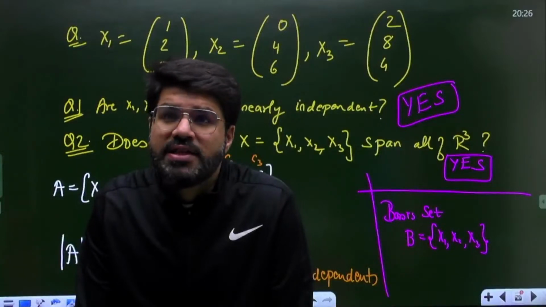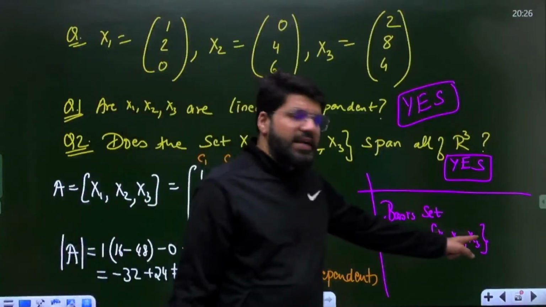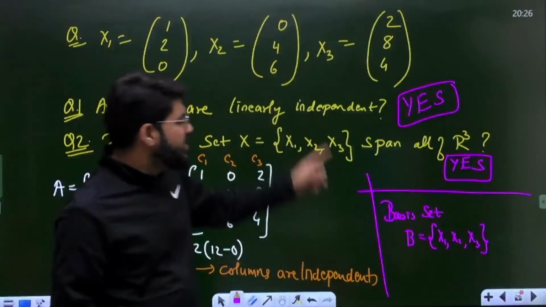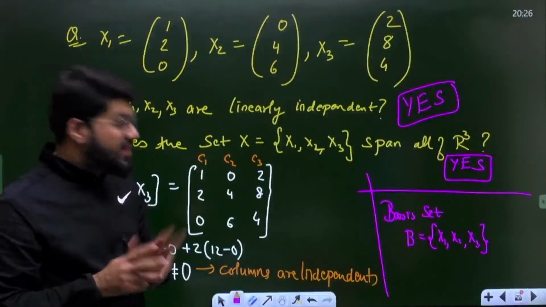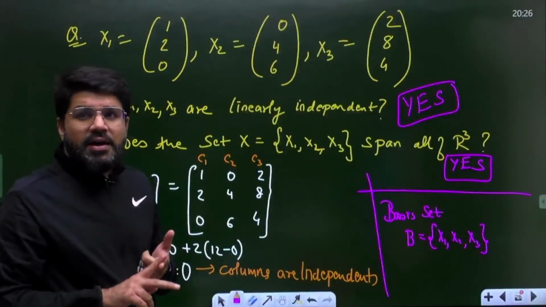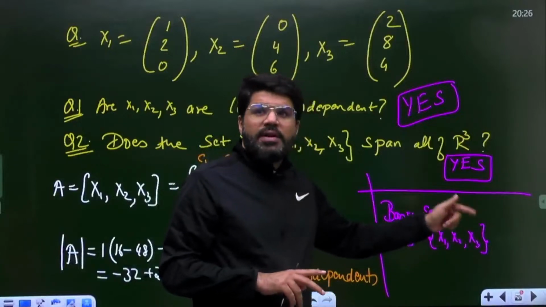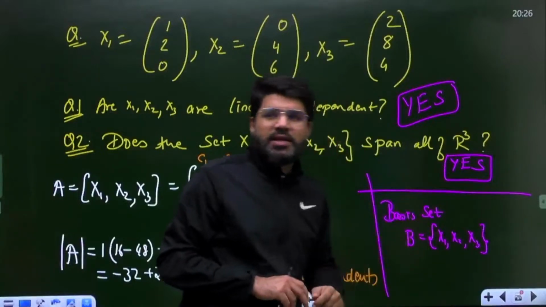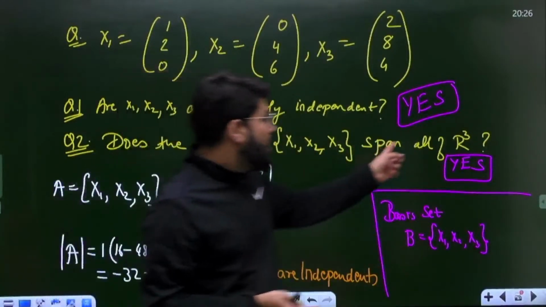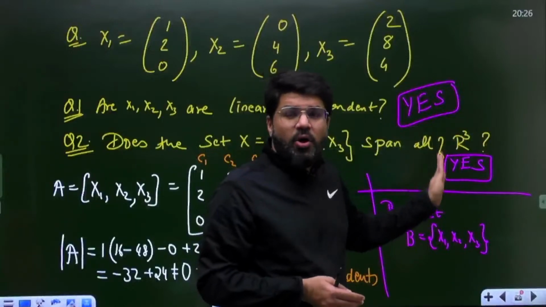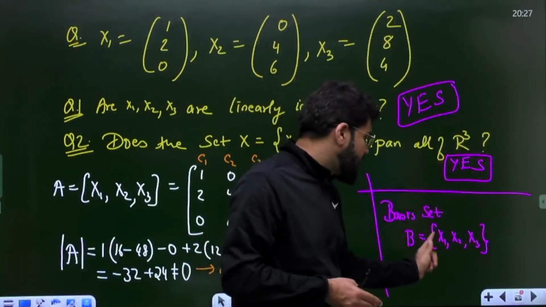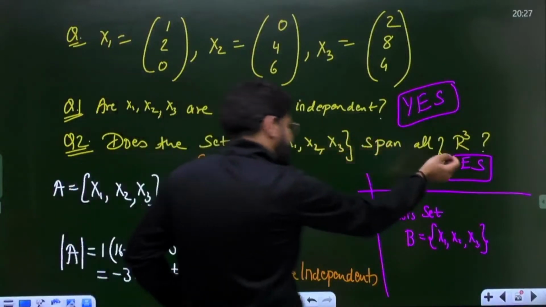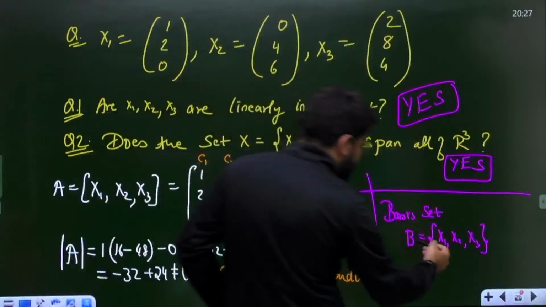I repeat, there are two conditions. Number one, the vectors inside that set should be linearly independent. Are these three linearly independent? Yes. Second, these three vectors should be able to represent all vectors in Rn by linear combination of x1, x2, x3. Here it is the R3 example. Does the set X span all of R3? Yes. Because it spans all of R3, it is a basis set.